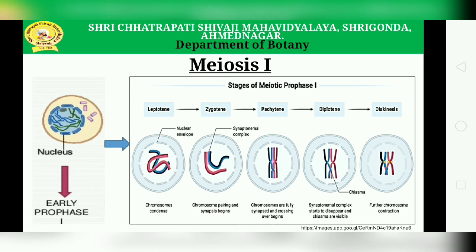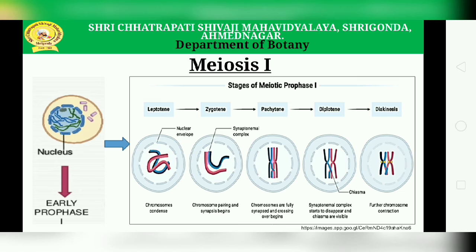It is also called pachynema, meaning thick threads. The homologous chromosomes are now much more closely associated than in the zygotene stage. We can say the chromosomes generally undergo the process of crossing over in the pachytene stage. The chromosomes continuously show condensing in this stage.